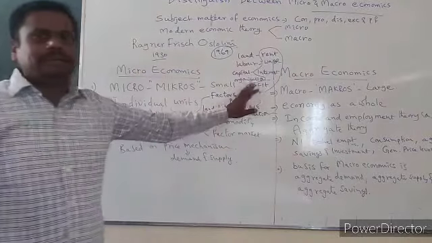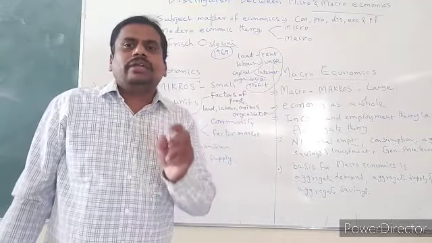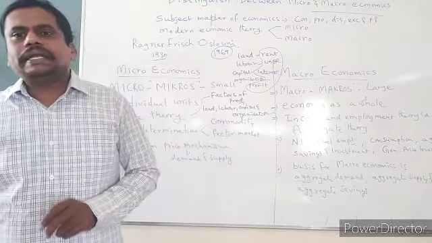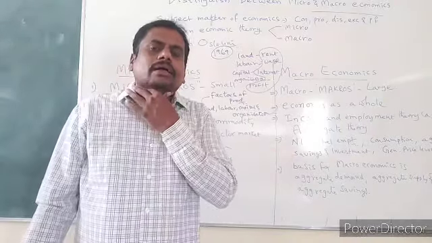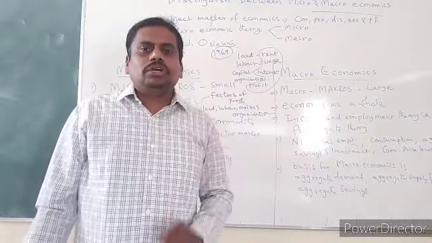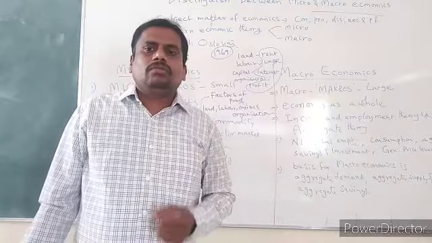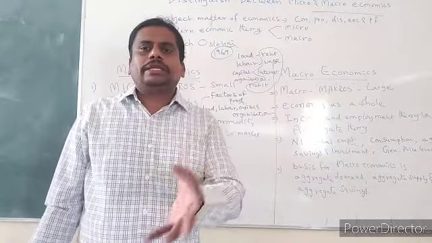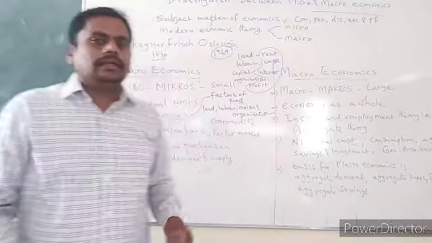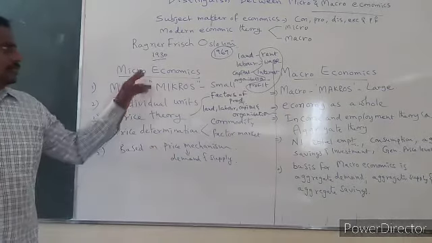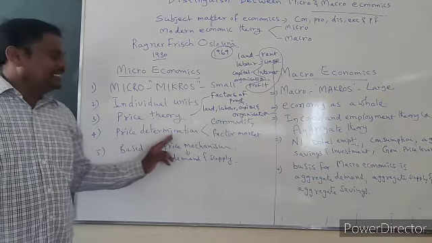Microeconomics deals about the prices of factors of production. That's why it is called prices. That means microeconomics determines how land gets rent. Why should we give rent to the land? Why should we give wage to the labor? How does capital earn interest? Why should the entrepreneur get the profit? All those are discussed under microeconomics. That's why microeconomics is called price theory. That's why it studies price determination.